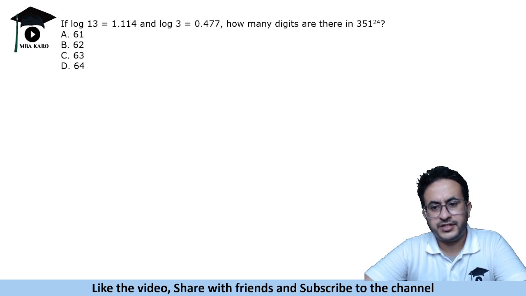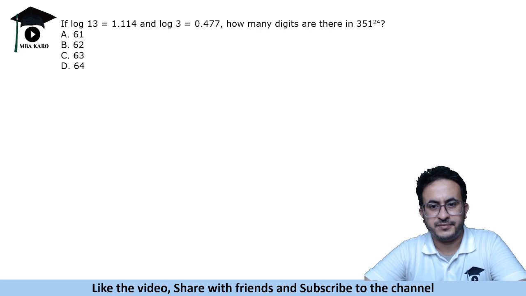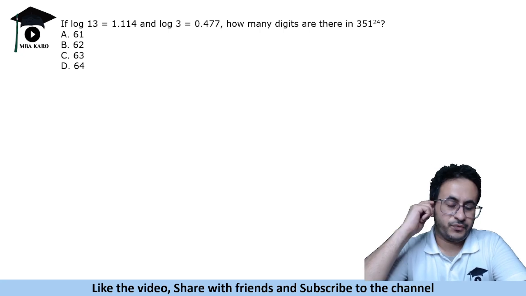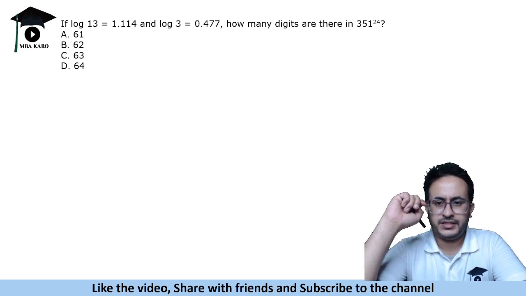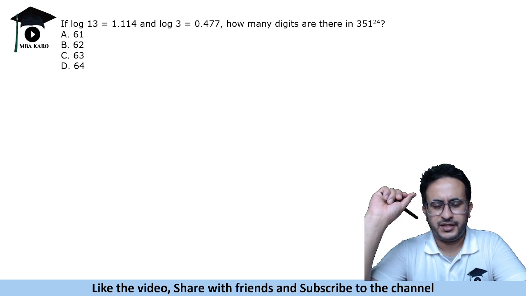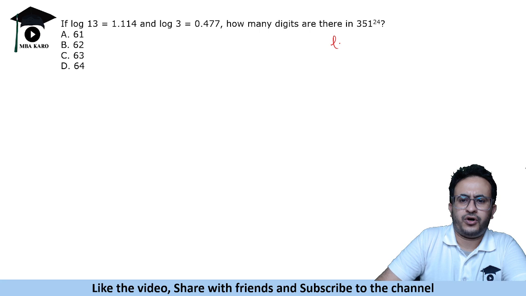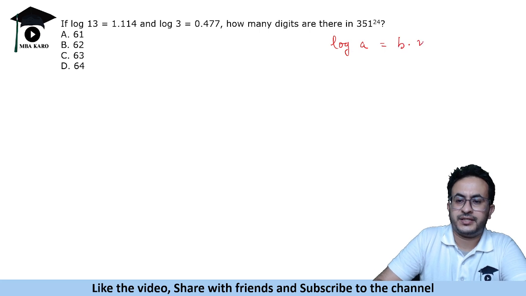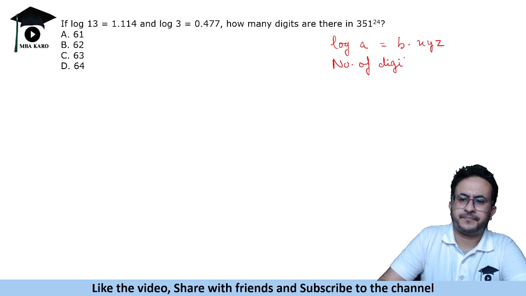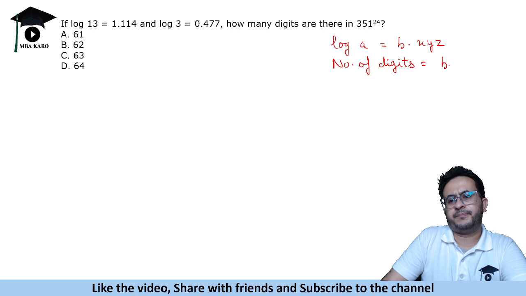Now we will solve questions based on pure logarithms. This is a question based on digits in an expression. The number of digits in an expression is given by this: if you take the log of a number, let's say log a is b plus 0.xyz, that means the number of digits is equal to b plus 1.